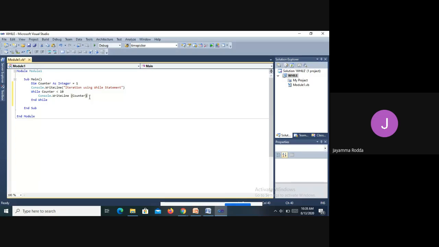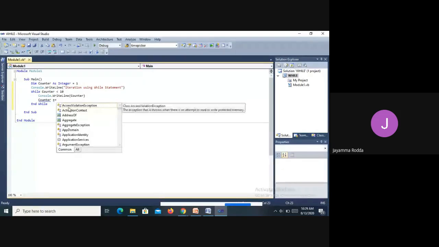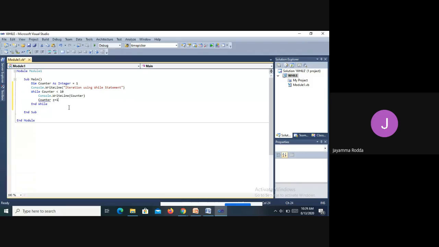Now what else has to be done? I need to write the increment statement. The counter should be incremented. How do I increment? Using counter less or equal to 1. Now what happens? The counter gets incremented every time.